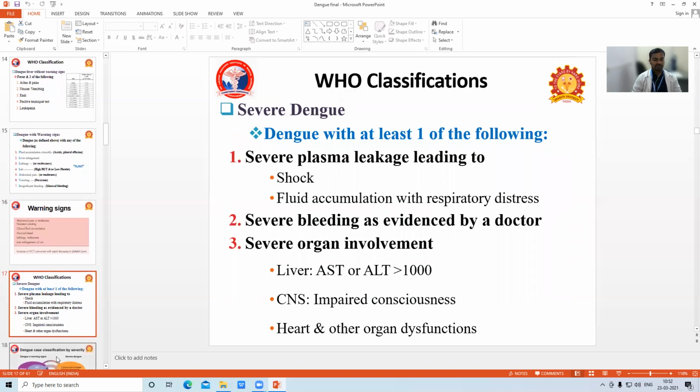Then the last one in the classification is severe dengue. Severe dengue means dengue with at least one of the following.